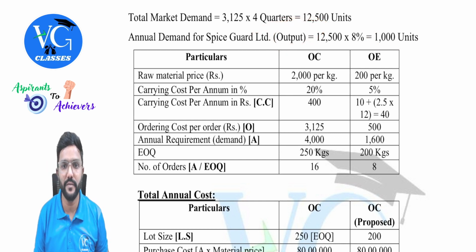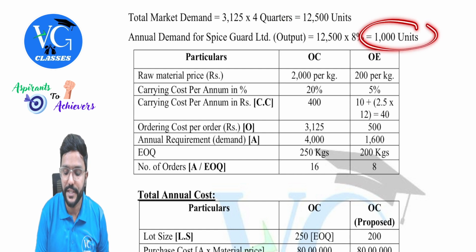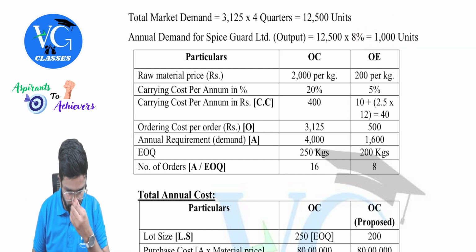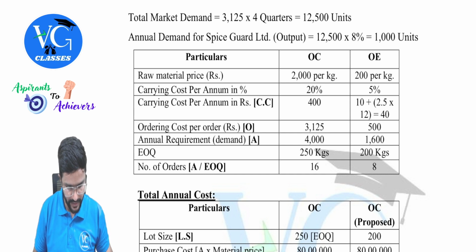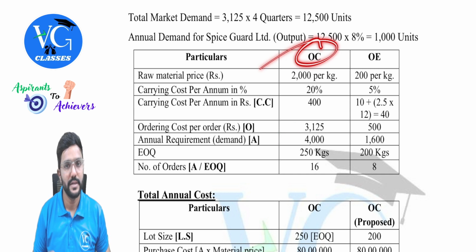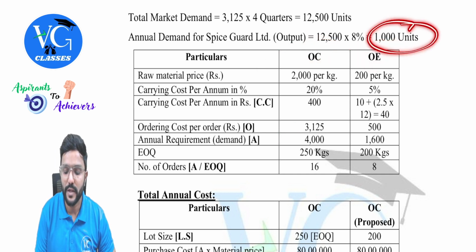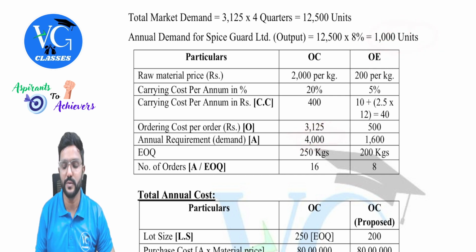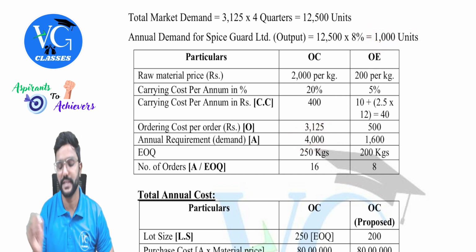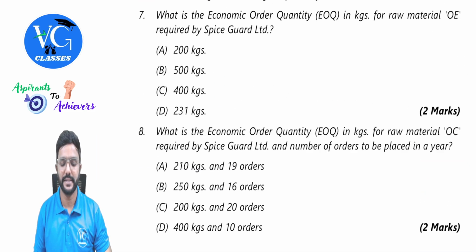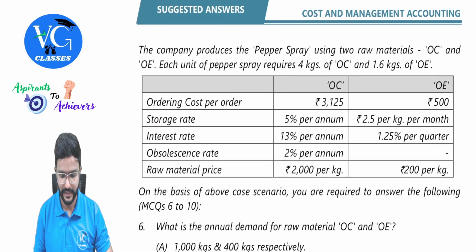For that, how much raw material do we require? For each unit of pepper spray, we require 4 kg of OC and 1.6 kg of OE. Multiply: 1,000 into 4 will give us 4,000. Then 1,000 into 1.6 will give us 1,600. Where is it given? Here, guys, just a minute, I will show you.